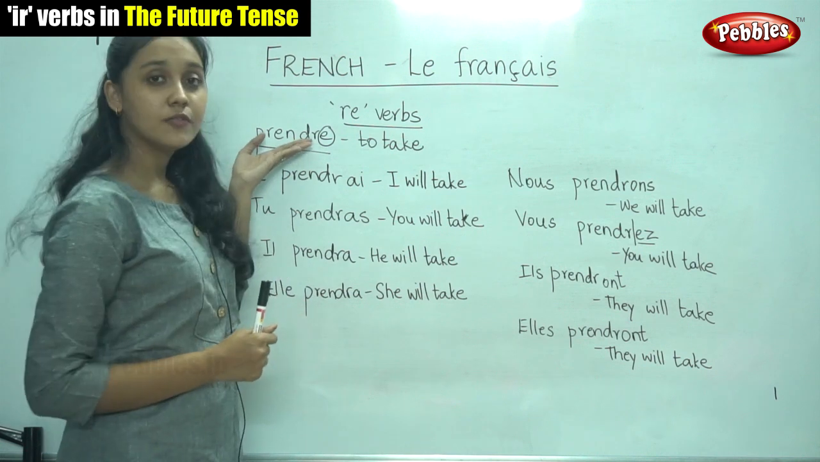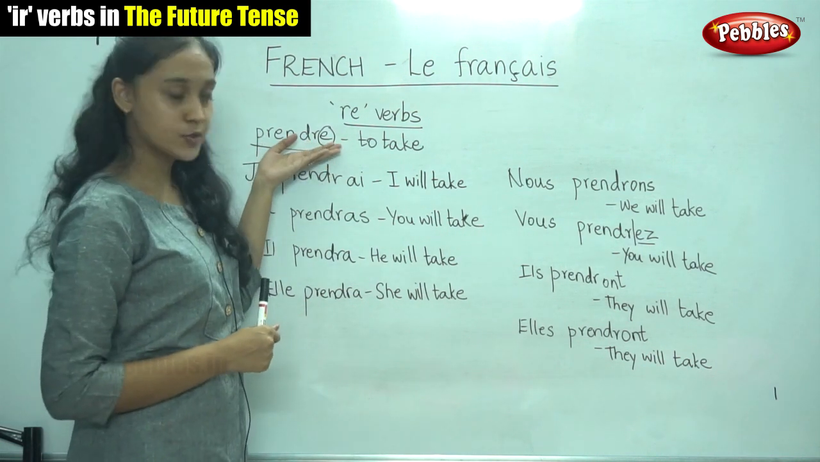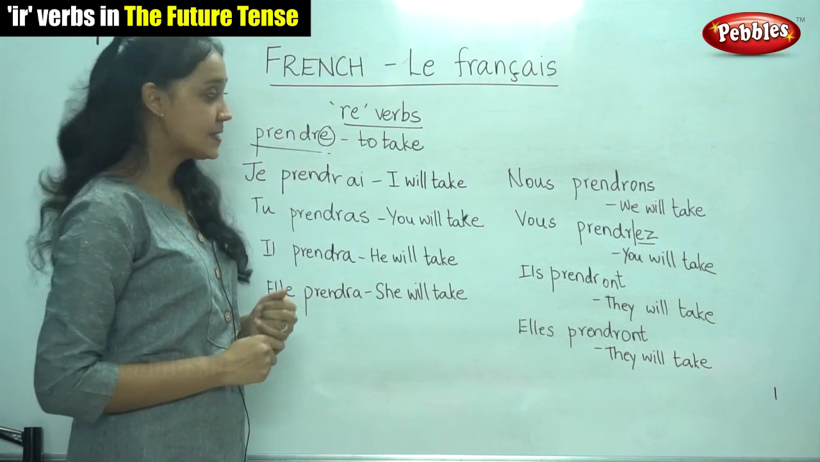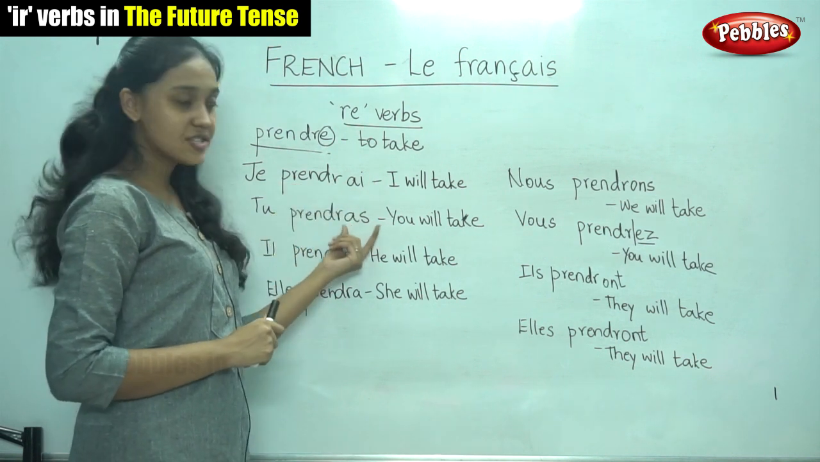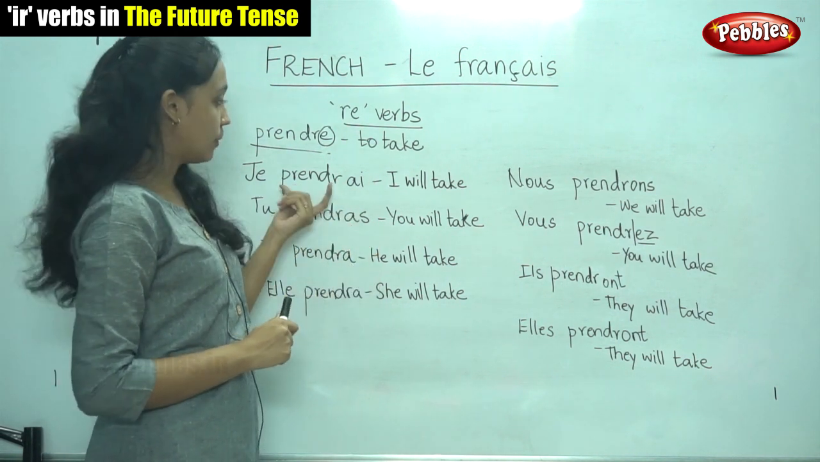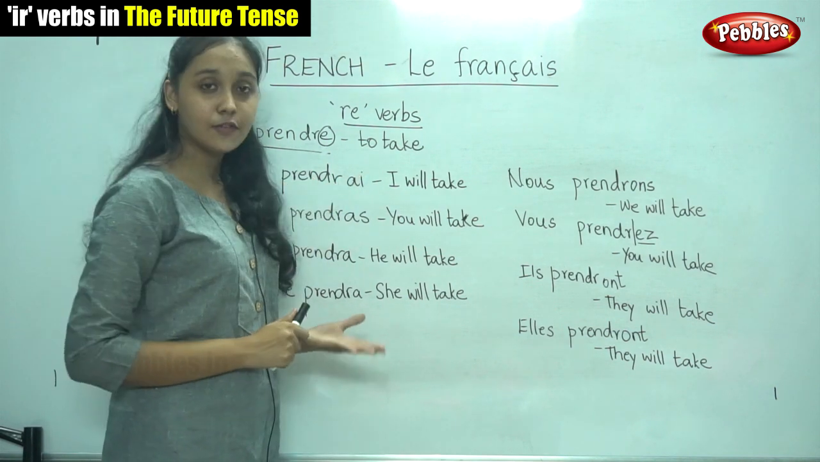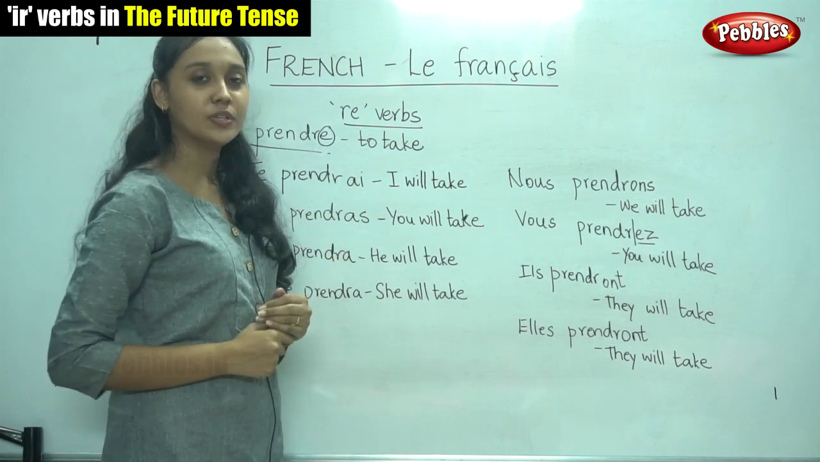Now, these are for the regular verbs, that is group 1, group 2 and group 3 verbs. For the irregular verbs, you have to learn the stem. The endings remain the same there also, but you have to learn the stem. Now, I shall give you a list of some of the irregular verbs along with their stems.